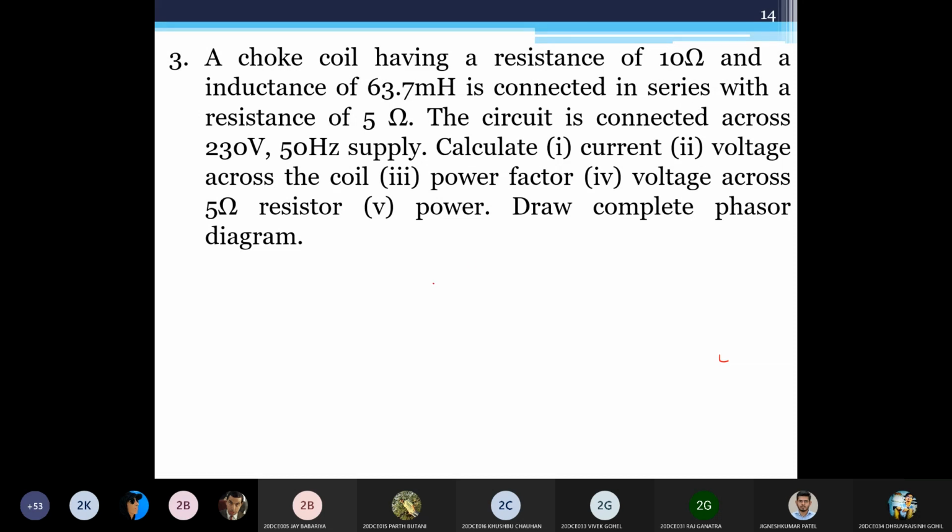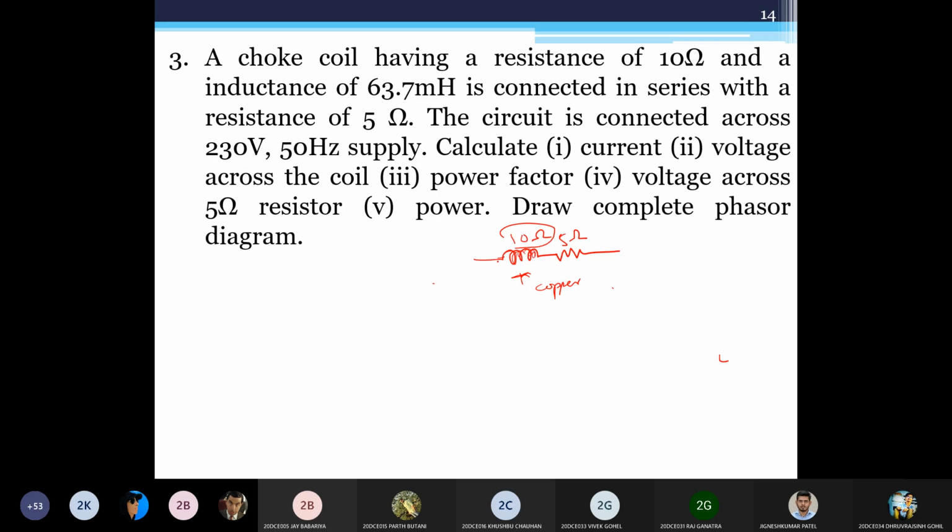So the circuit looks like this. See how these two resistors are coming in. That is also important. So this is my 5 ohm resistance, okay, and this is my 10 ohm resistance. Now how can I say this is a 10 ohm resistance? This coil is actually made up of some material. Let us say it is copper. So if I round up copper into a spring, in that case what will happen?